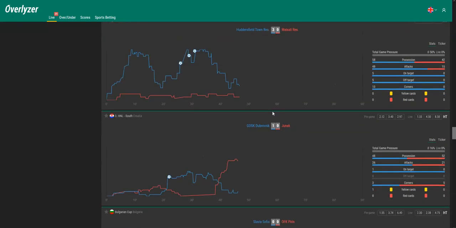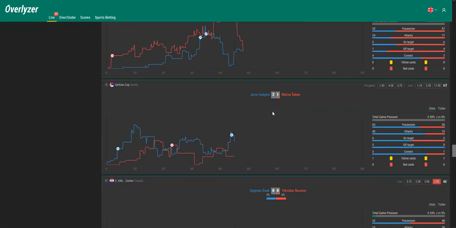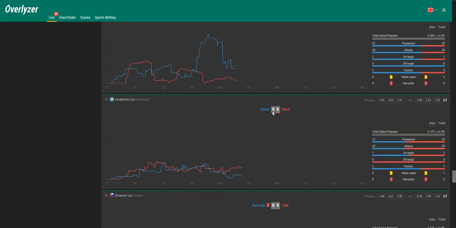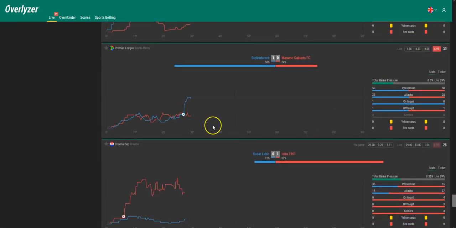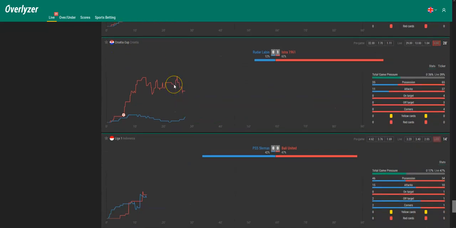It's halftime at a couple of games, and in the first half there are already some games down here, from South Africa for example, or this one in Croatia. We can stay at this game in the Croatian Cup between Rudar Labin and Istra 1961. This is obviously a good example of how you can pick your games.